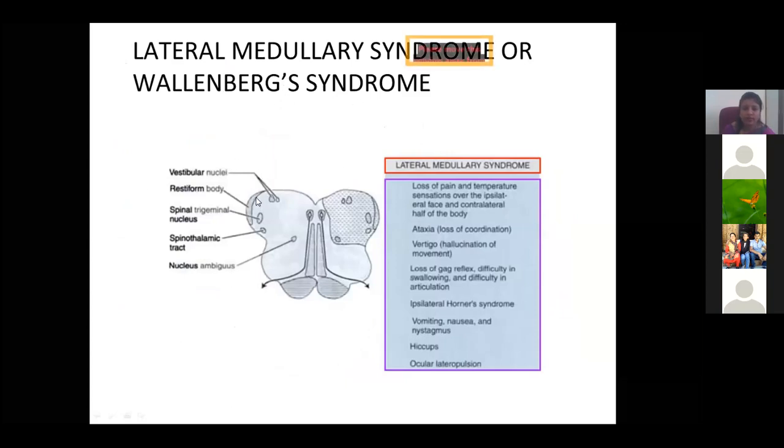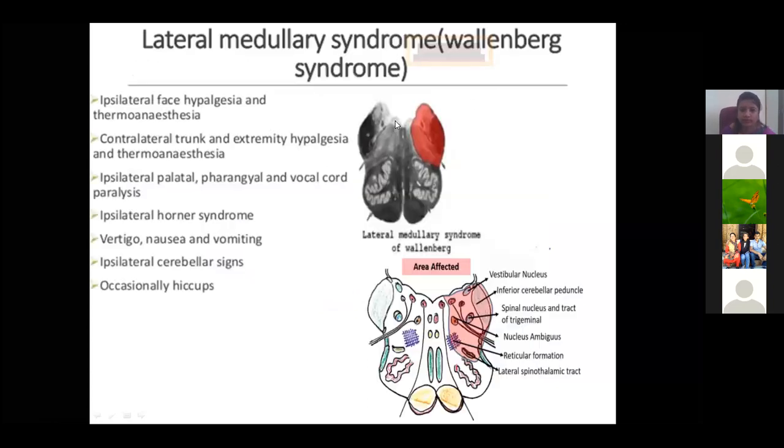Because important structures like the vestibular nuclei and spinal trigeminal nucleus will be affected. So there will be loss of pain and temperature sensation, ataxia, vertigo, loss of gag reflex, vomiting, and nausea. All these are features of lateral medullary syndrome, which is also called Wallenberg syndrome.